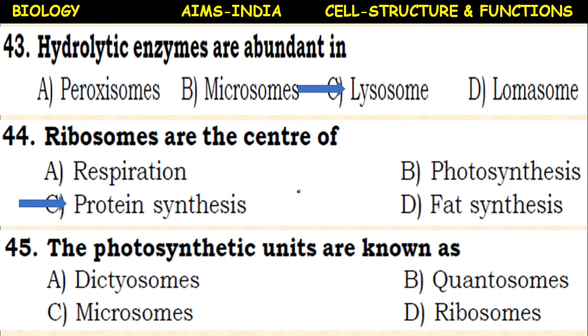The photosynthetic units are known as: dictyosomes, quantasomes, microsomes, and ribosomes. The photosynthetic units are known as quantasomes.